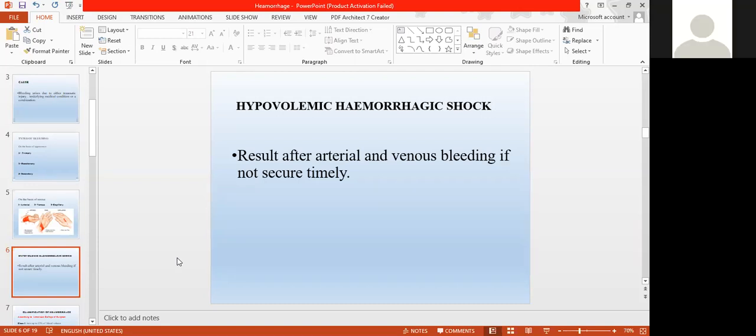Gayatri? Shock will happen, sir. Yes, that condition is called, the patient will go into hemorrhagic shock, that is hypovolemic shock. Okay, hypovolemic hemorrhagic shock. If the bleeding is not controlled in time, then the patient will go into hemorrhagic hypovolemic shock.